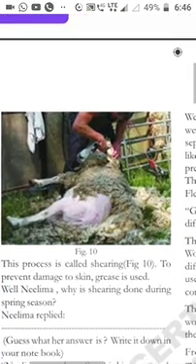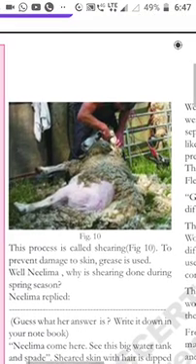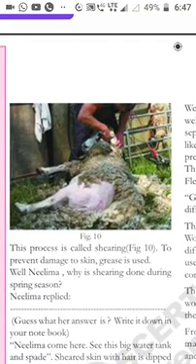Next, already we discussed why shearing is done only in the spring season to remove the hair. In that season they won't feel any difficulty when the hair is removed. They use their hair like a dress, to protect themselves from the sun, and also from the rain.